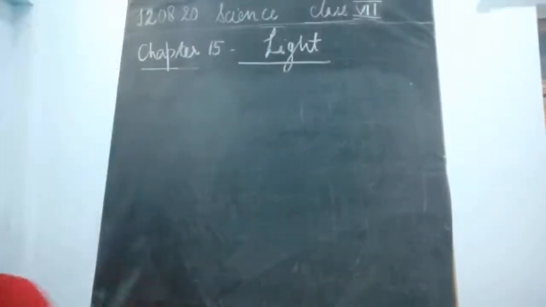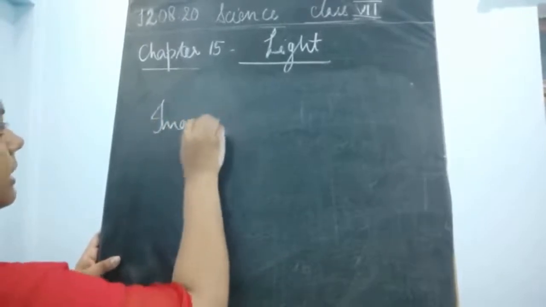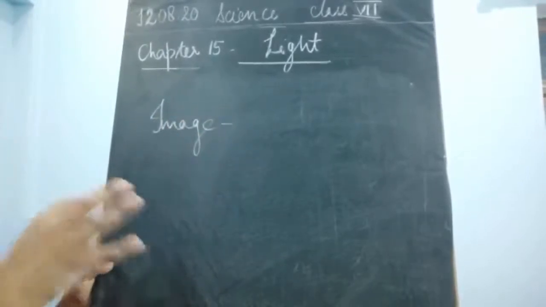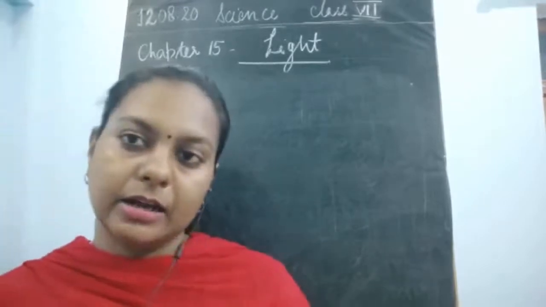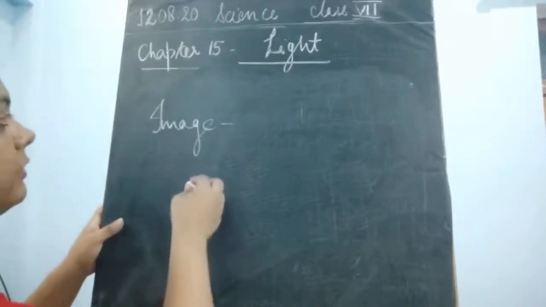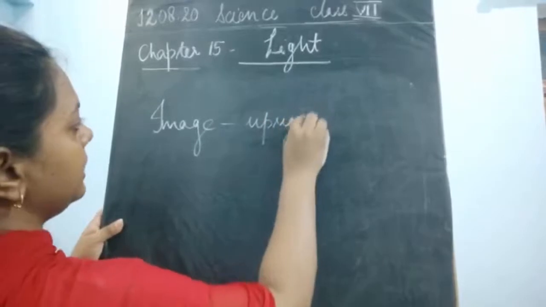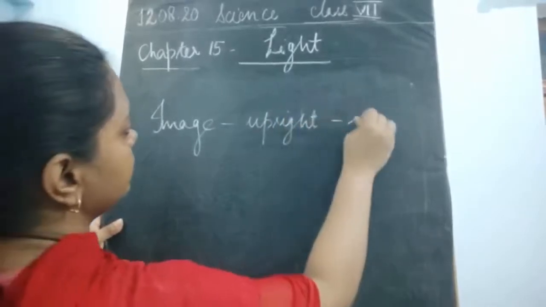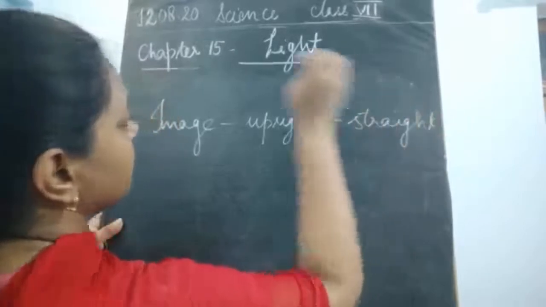We have studied the image. What do you mean by an image? An image is a type of reflection which you see inside a shiny, reflecting surface. Then, this image is upright. Upright means it is straight.